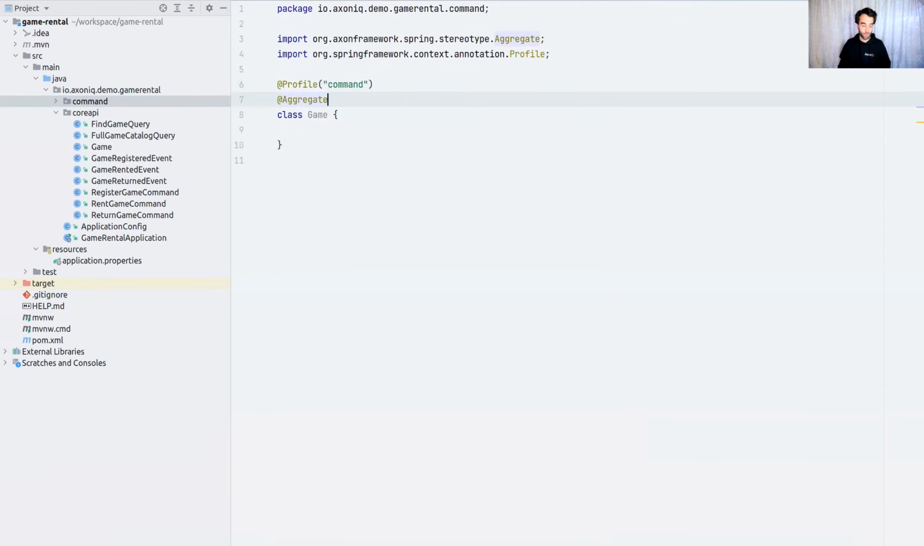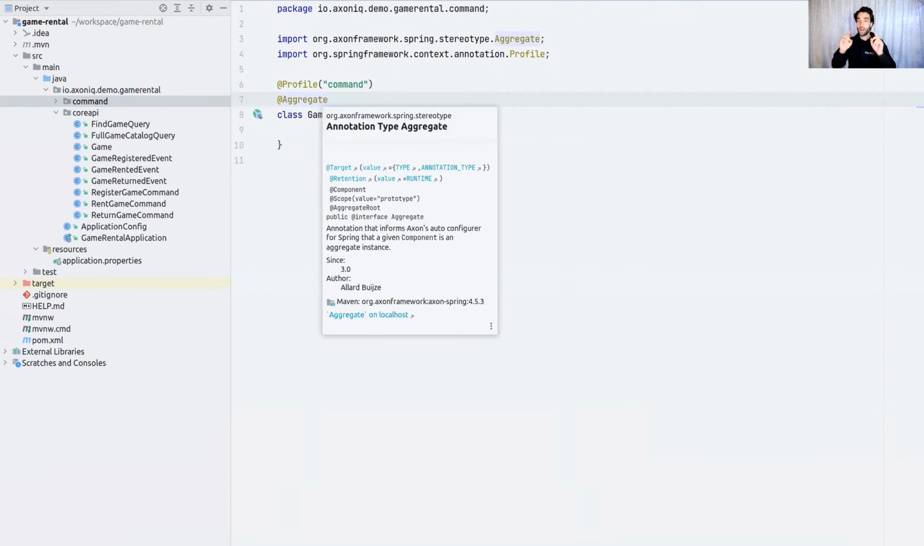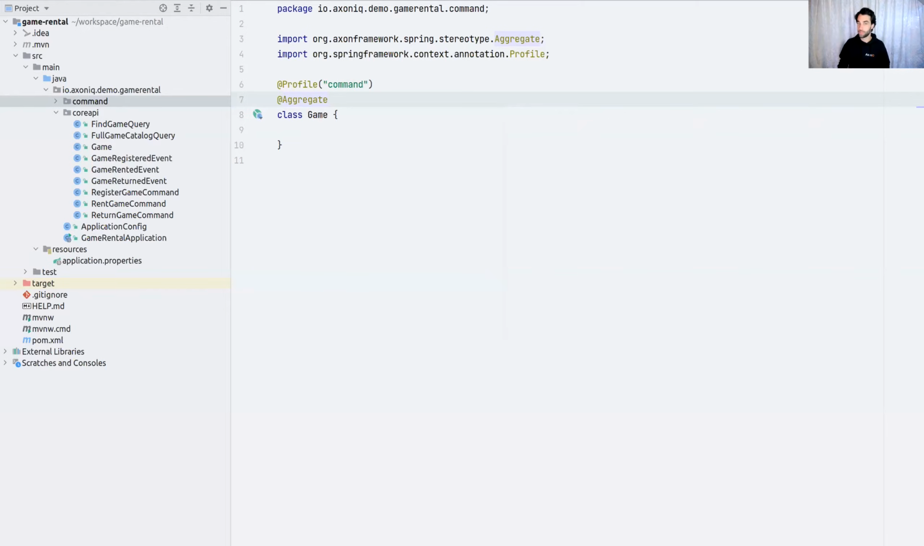We're going to introduce our first Axon annotation in here. I'm adding the aggregate annotation so that the Axon context, together with the fact that we're running in Spring, knows that, okay, this class has command handlers, might need to be event sourced, needs to be stored somewhere, and have those command handlers registered to the command bus. Just using this annotation simplifies our configuration greatly and does that for us. So just use that.